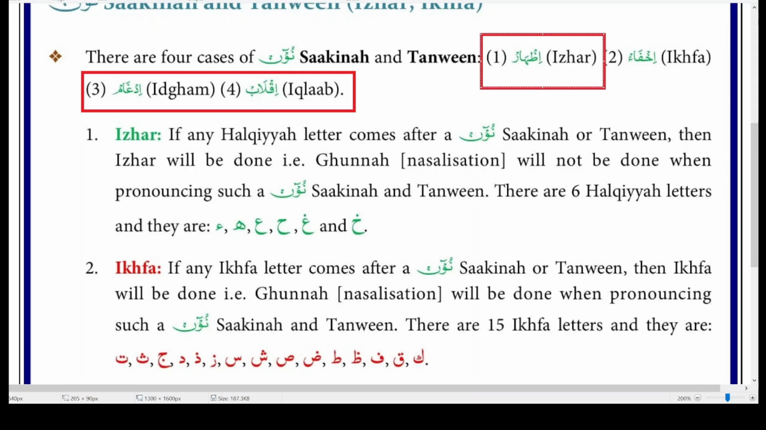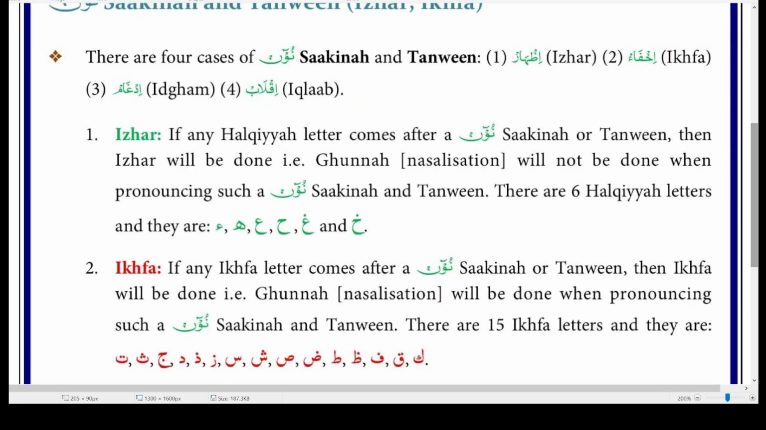It's easier to memorize the letters for these 3 cases because the letters for these 3 cases combined are 13. There are 6 Izhar letters, there are 6 Idgham letters, and there's only 1 Iqlab letter. So 6 plus 6, 12, plus 1, 13. So there are 13 letters for these 3 cases combined, and there are 15 letters for Ikhfa only. This is the reason why it's easier to memorize the letters for these 3 cases.